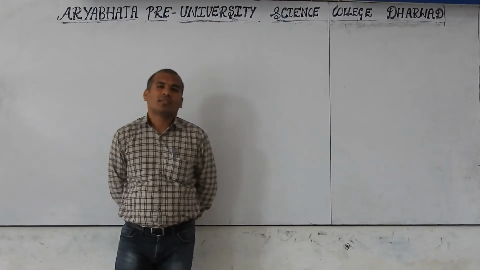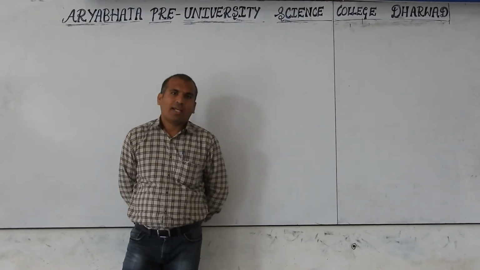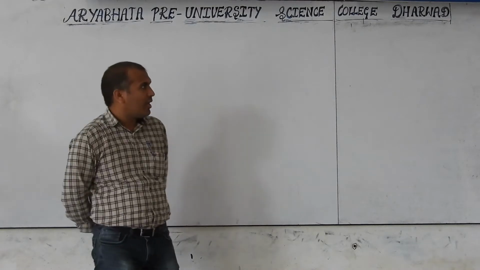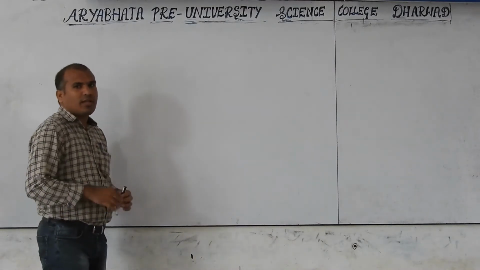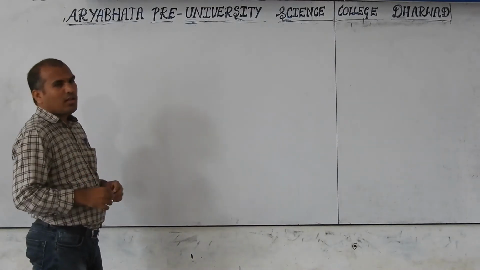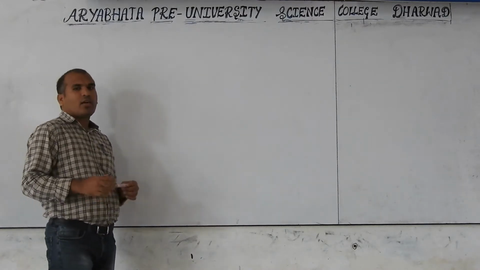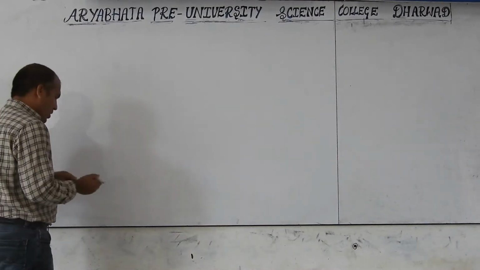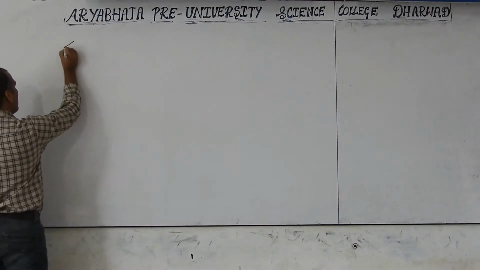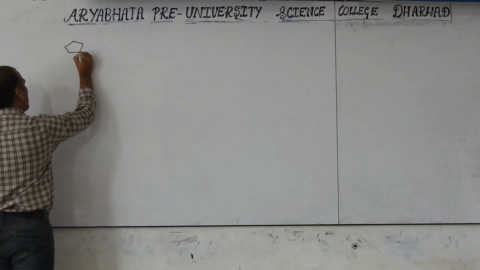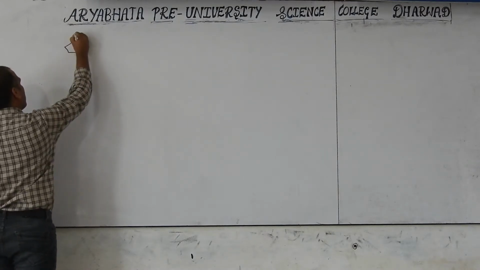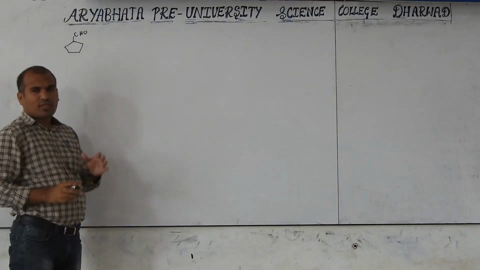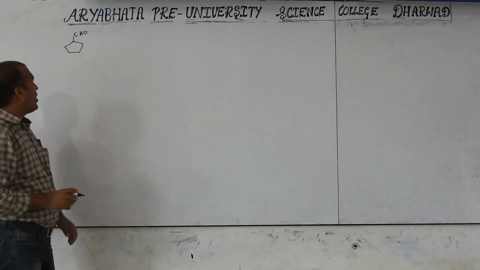In the last class I discussed that when an aldehyde or carboxylic group is attached to a cyclic ring, it is named with the ring name first, followed by the respective group name. If it is a carboxylic acid, we write carboxylic acid. For example, this is cyclopentane, and on this we have an aldehyde group. According to our statement, first the ring name, followed by the aldehyde group name.